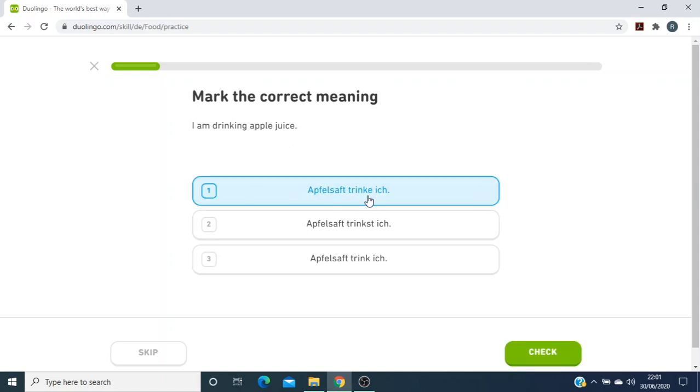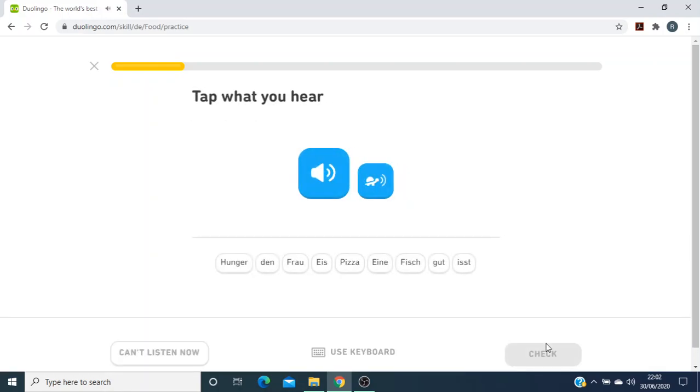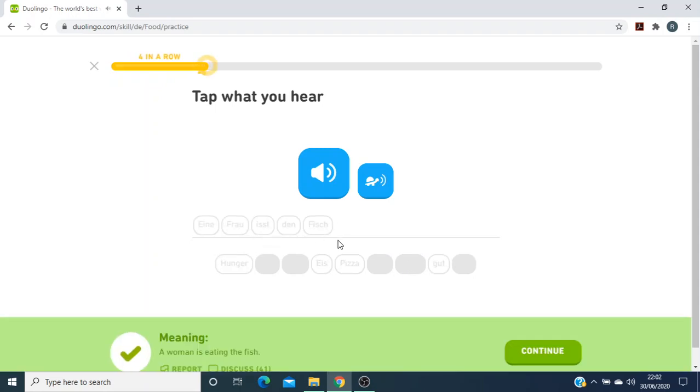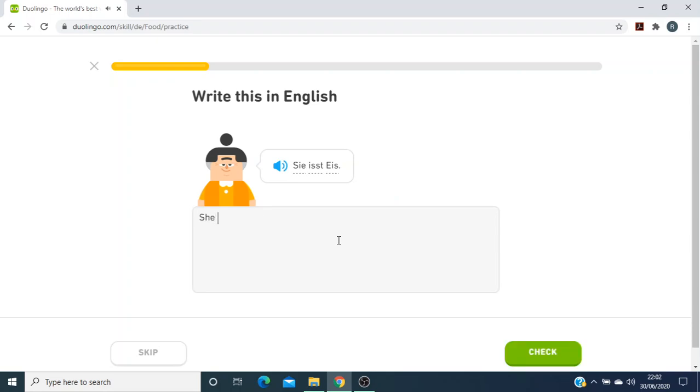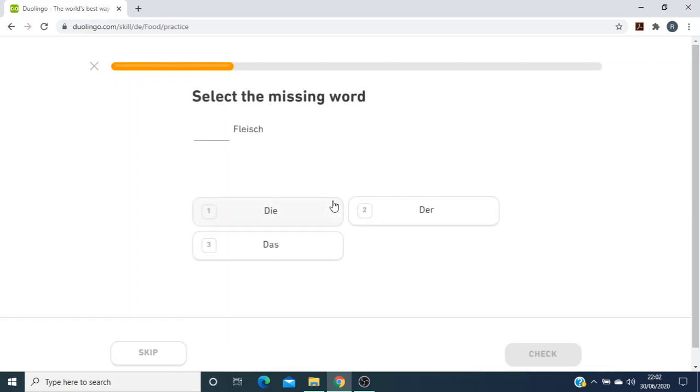Isst Eis. Oops. Isst Eis. He eats an ice cream. No, he is an ice cream. I am drinking apple juice. Now remember in the last video I mentioned that sometimes you can reverse the word order. Apfelsaft trinke ich. As long as you remember to get the verb to agree with the subject. So Apfelsaft trinke ich. I'm drinking apple juice. You might sometimes say things like that in English, but that's only if you're being poetic or trying to fit a song.